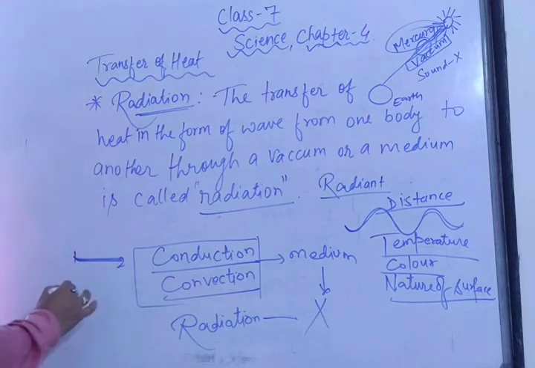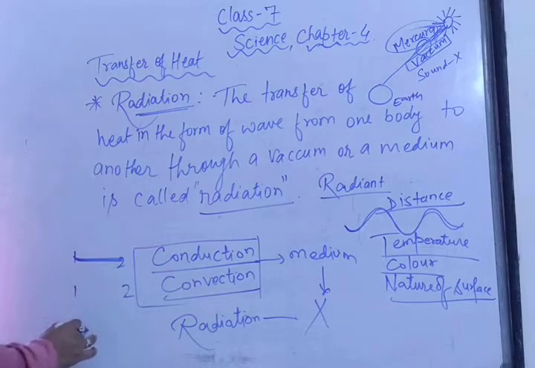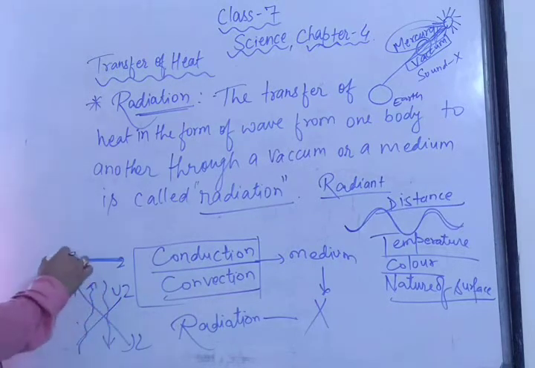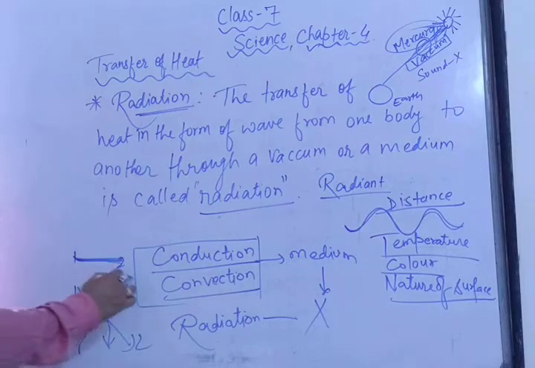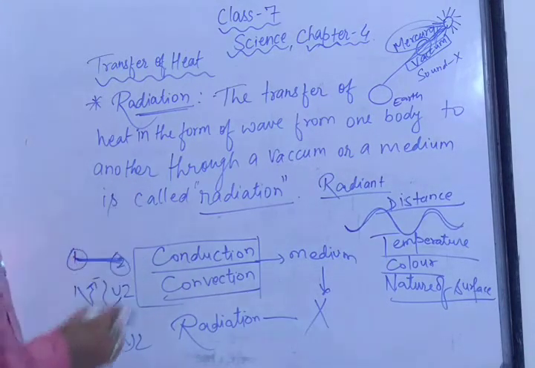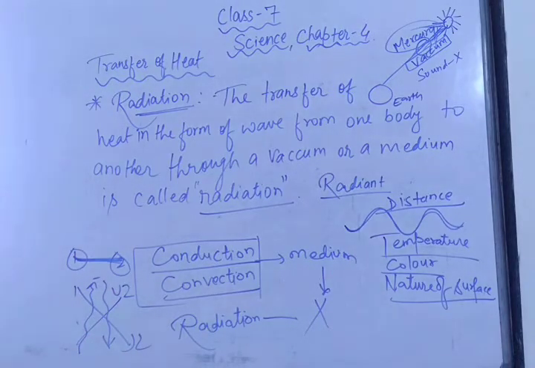But if we talk about convection, there must be an upper part and a lower part, right? Because you can see the warm air rises up and the cool air comes down. Convection and conduction both require a medium, upper part and lower part, one body and another body. But radiation does not require any body or any medium. It just transfers in a straight line in all directions, so they get this radiant heat.